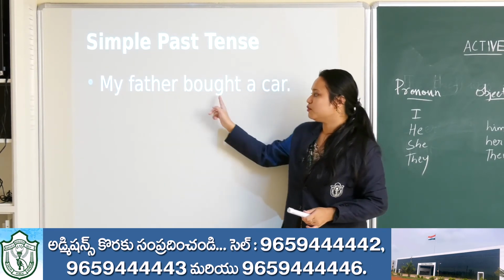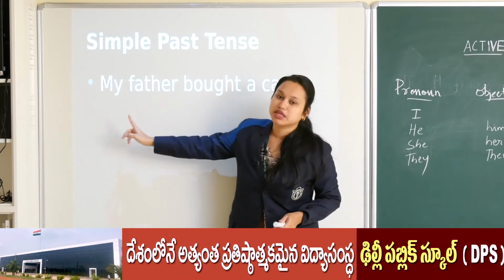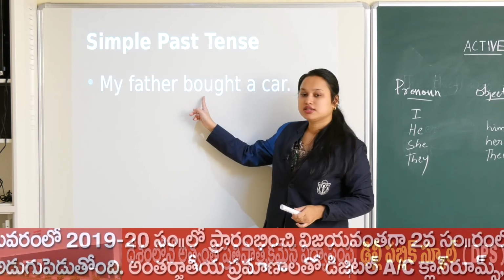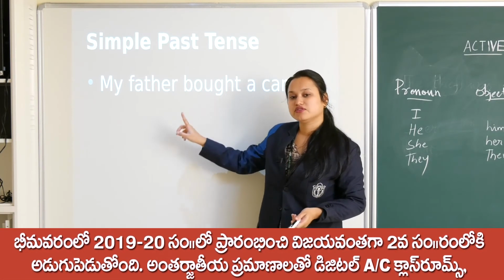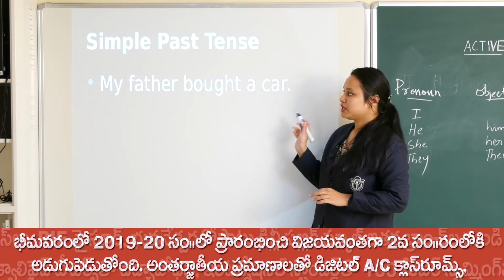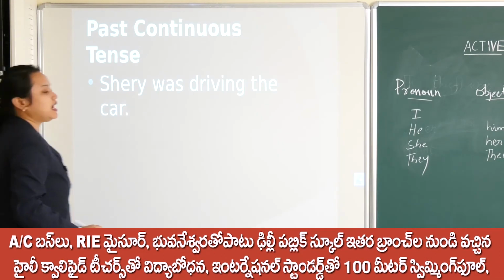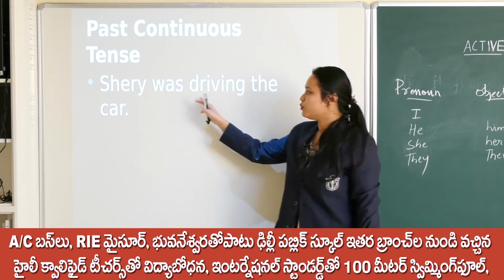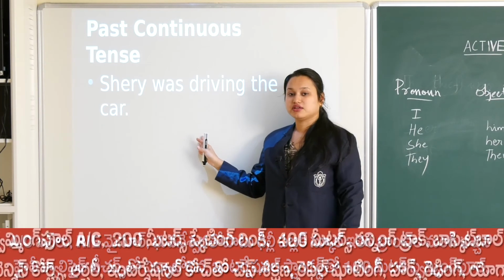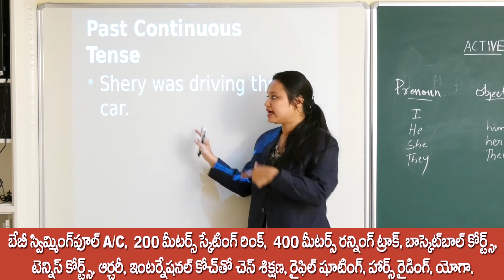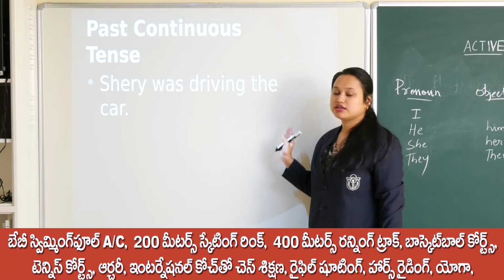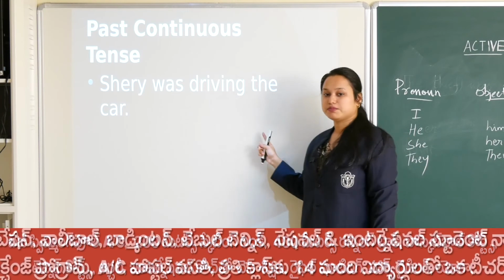My father bought a car. Car is the receiver. Car will come here. A car was bought. Helping verb was, bought. This is V2 form, and the V3 form is also bought. A car was bought by my father. Simple. Come to the next one. Past continuous tense. Sherry was driving the car. The car was being driven. Remember, is being like that. Here it will be was being driven by Sherry. The car was being driven by Sherry.